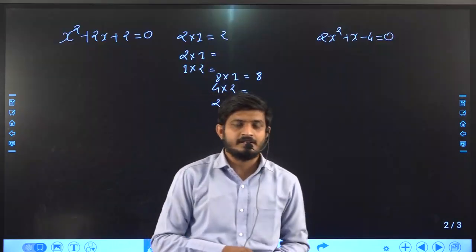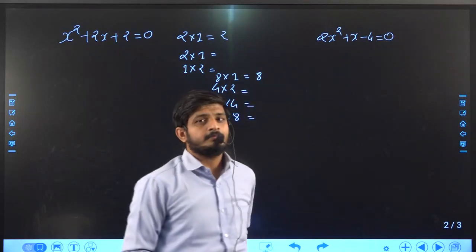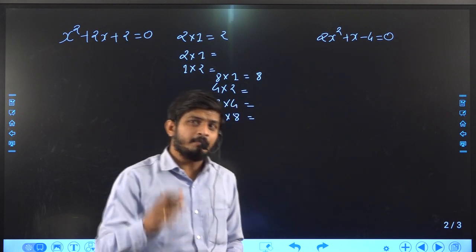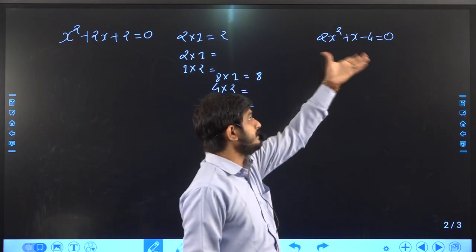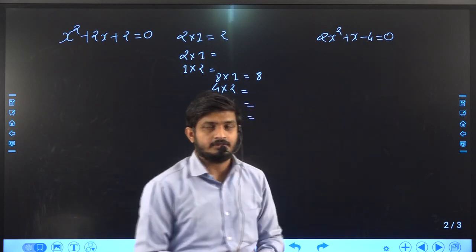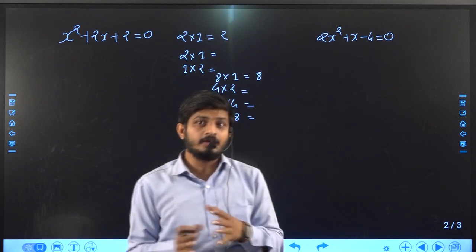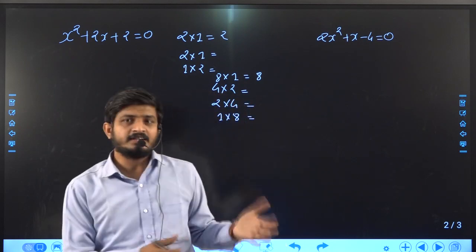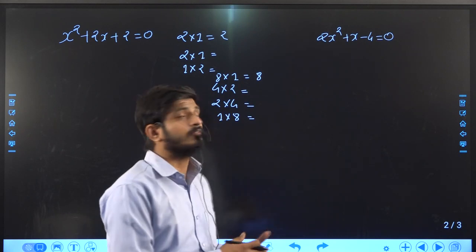We are talking that by using factorization method you cannot get your answer, but I am 100% sure and I will prove to you that yes, this equation has a solution. So how can we get the real roots of this equation? Then our factorization method is not useful for us.